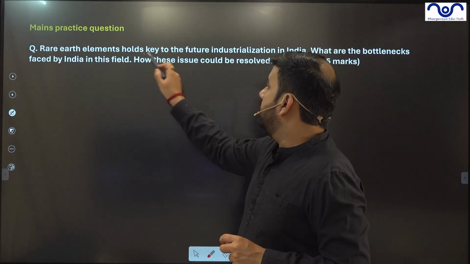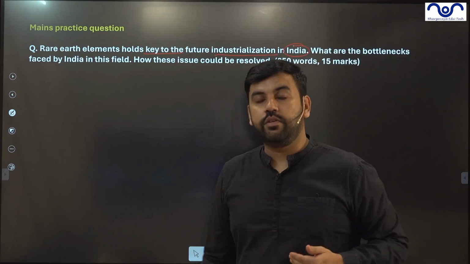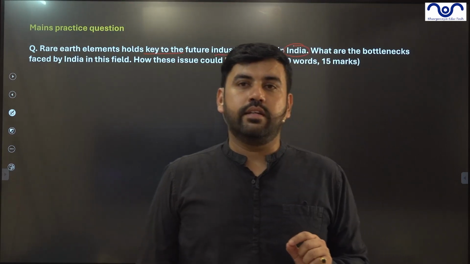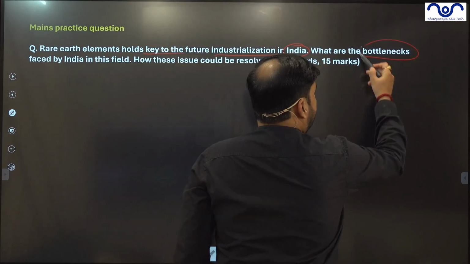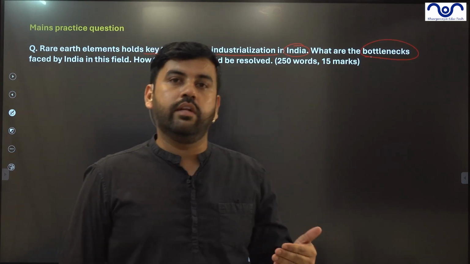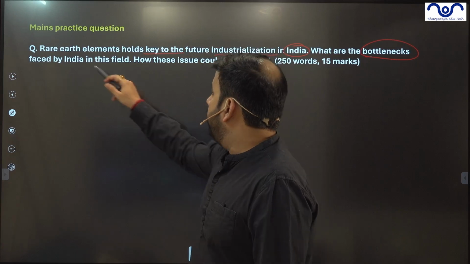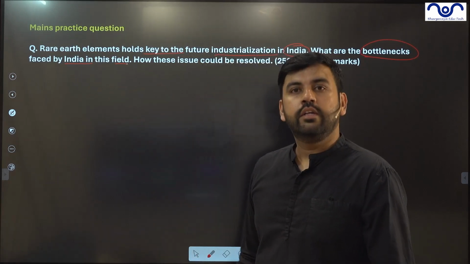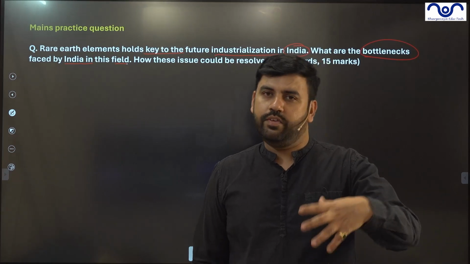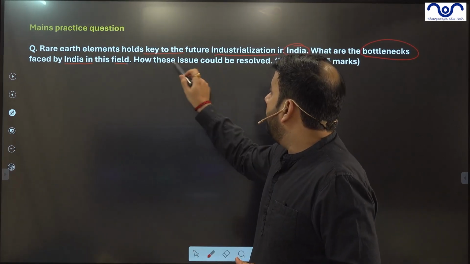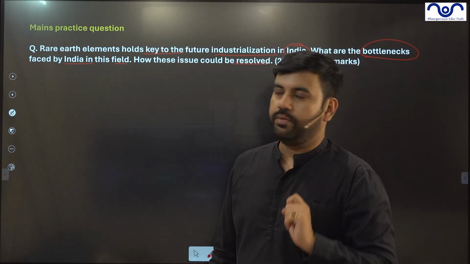Rare earth elements hold the key to future industrialization in India. Obviously, as you've seen, the industries that it is targeting are huge. Secondly, what are the bottlenecks? Here you have to create a list of all the issues and bottlenecks faced by India in this field. We have already listed that India does not have the capacity, production is low, mining is low, it is expensive, and there are environmental issues. How could these issues be resolved? Just give the way forward that we have already listed out.